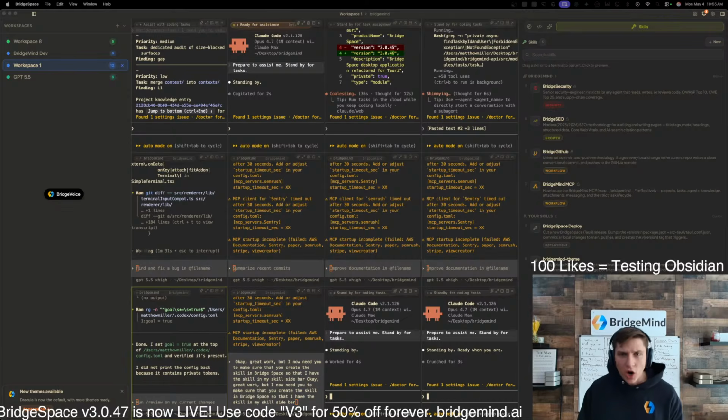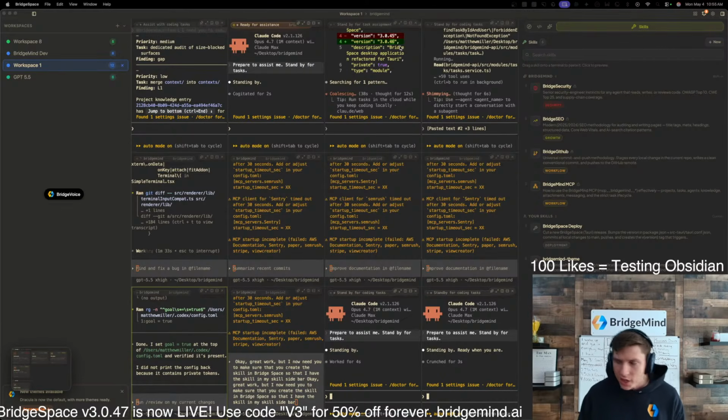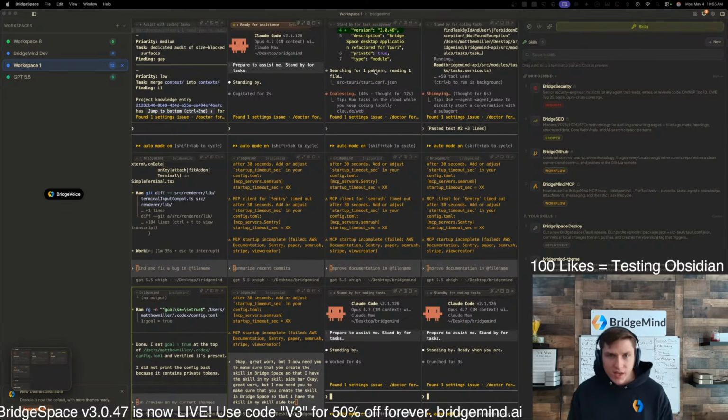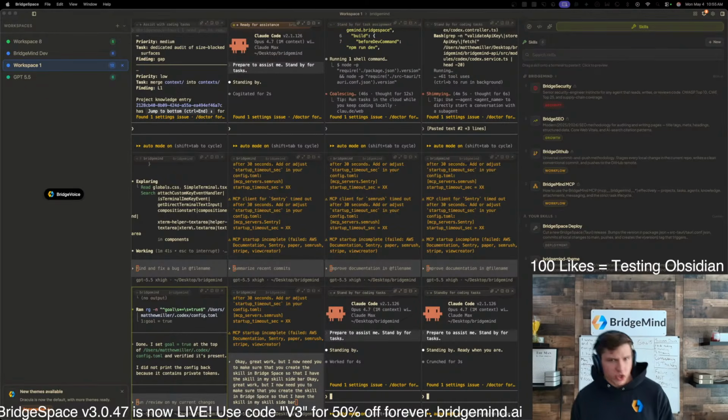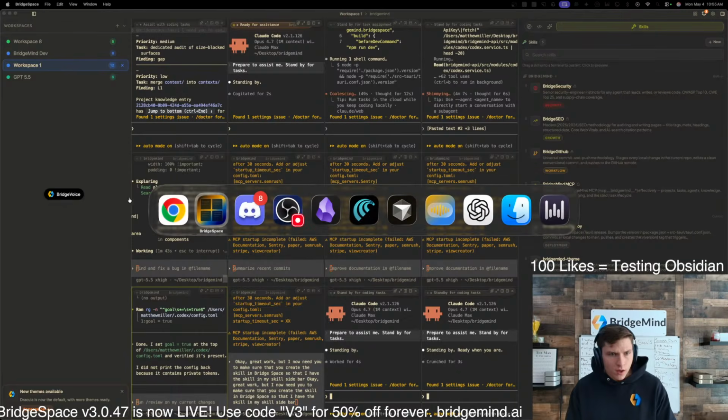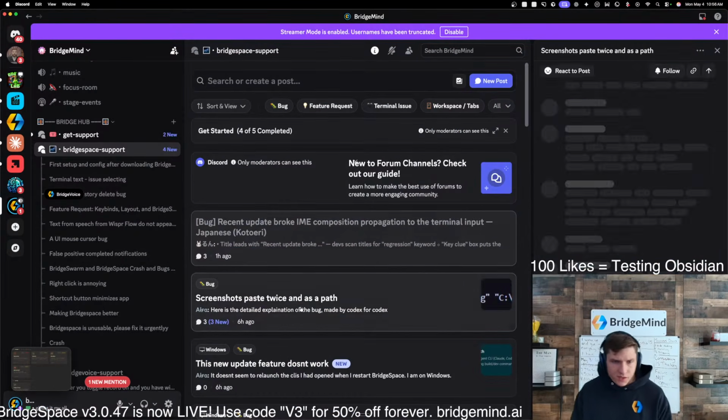At 100 likes, we are gonna be, but look at this, it's literally bumping the version and getting it deployed. It's very, very easy. That's awesome. So it's bumping the version, it's getting it deployed. That's exactly what we need. And then we're gonna be solving a lot of these bugs here.